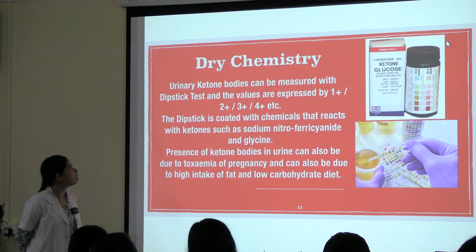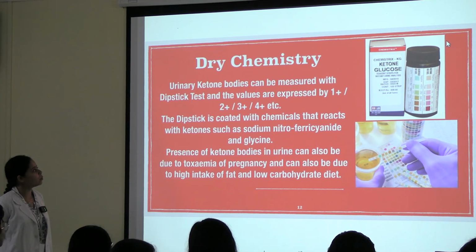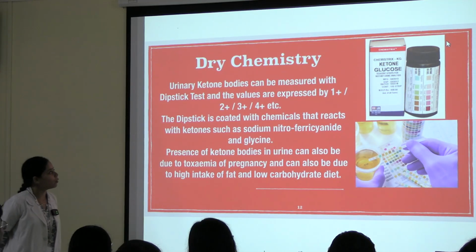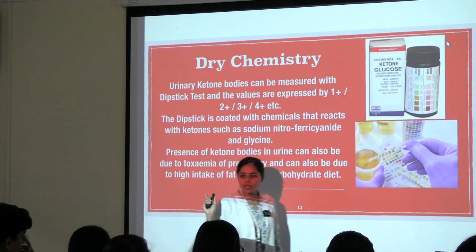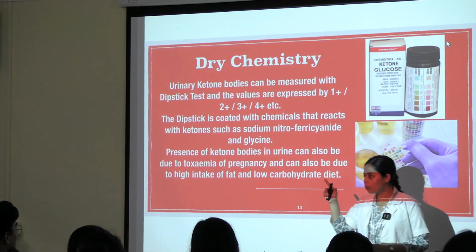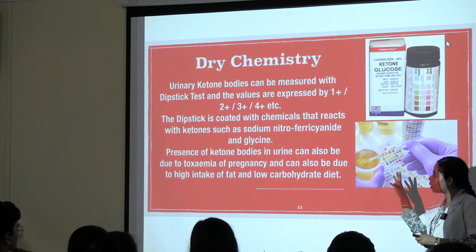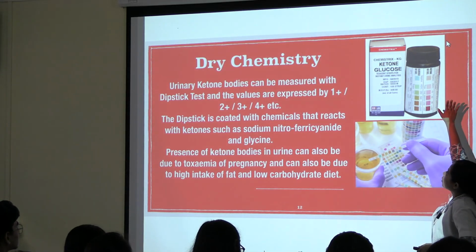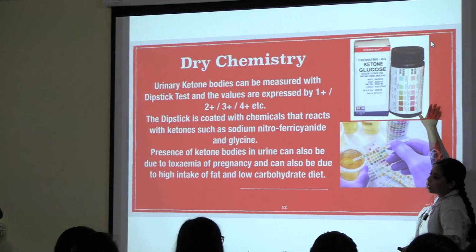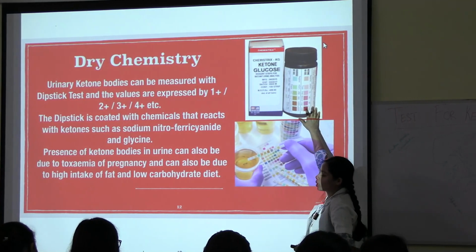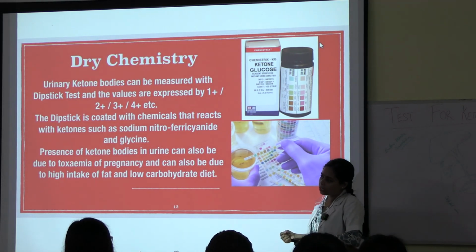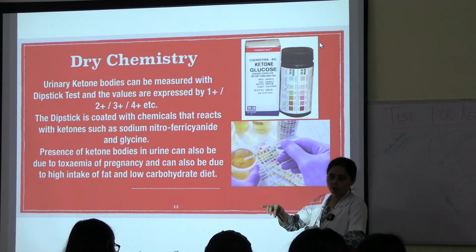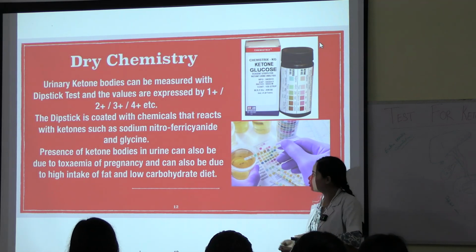That is dry chemistry. So urinary ketone bodies can be measured with a dipstick test, and the values are expressed as 1+, 2+, 3+, 4+. As I mentioned in my earlier slide, ketone bodies were 4+. So this is the dipstick. You can use a dipstick for ketone, protein, and glucose also. The strips are color coded. Different colors are there. You dip it in the urine sample and then the color changes accordingly.